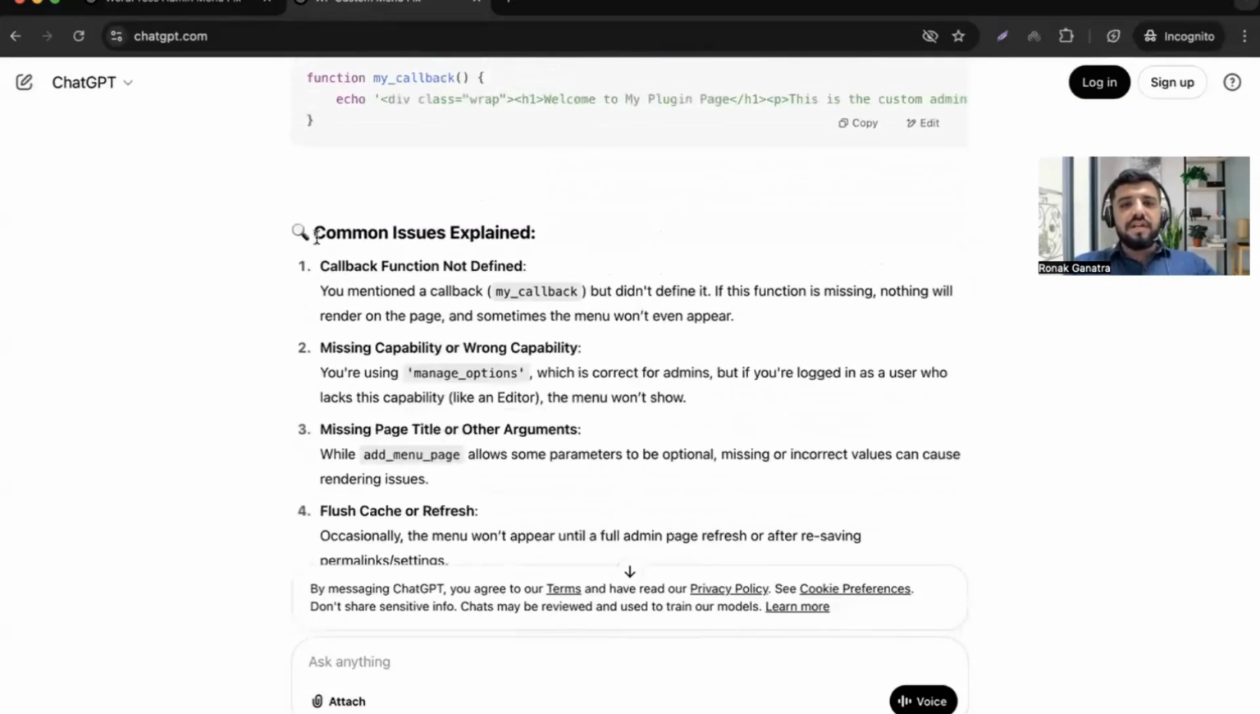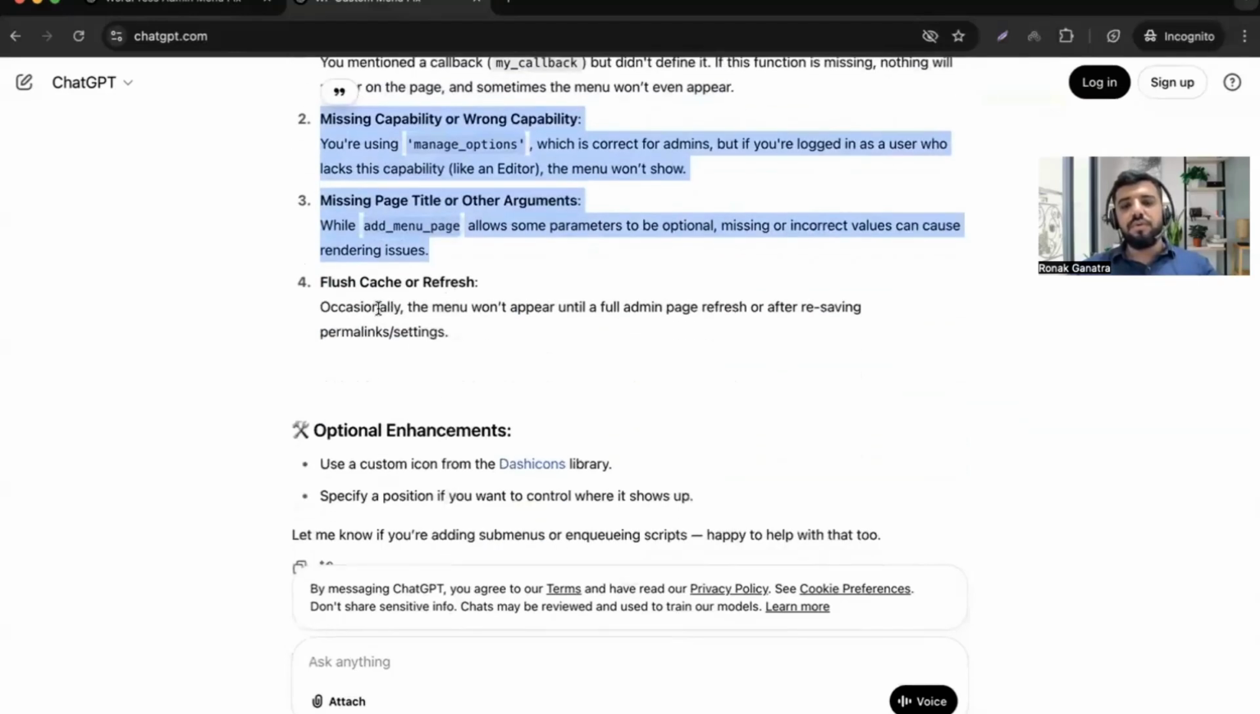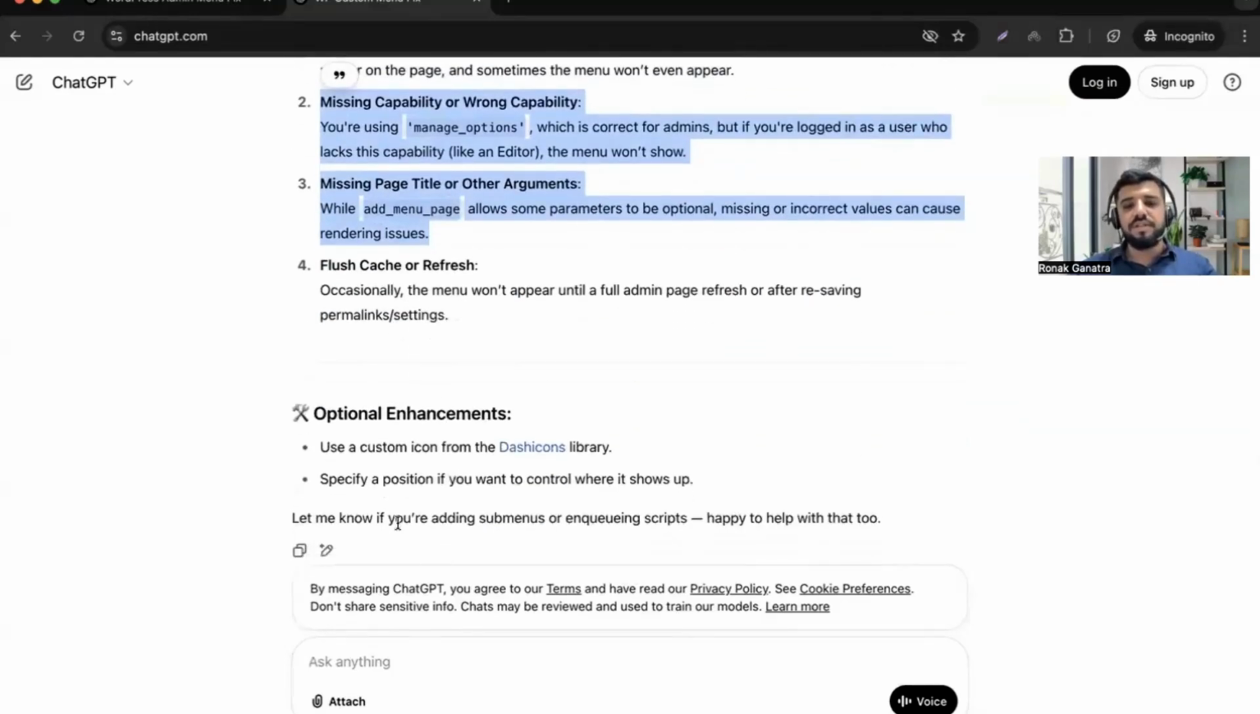Here it explained the issues as well, like common issues. It mentioned that the callback function was not dependent. So this was the correct one, right? It clearly mentioned that the callback function is missing, and this is why this issue occurred. They also added some other possibilities of the issues and suggested you can do this if you still face any issue, and also gave some optional enhancements, right? So this is how it works, like a bad prompt and a good prompt.